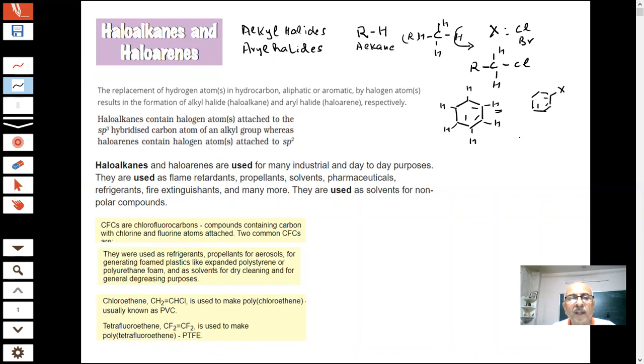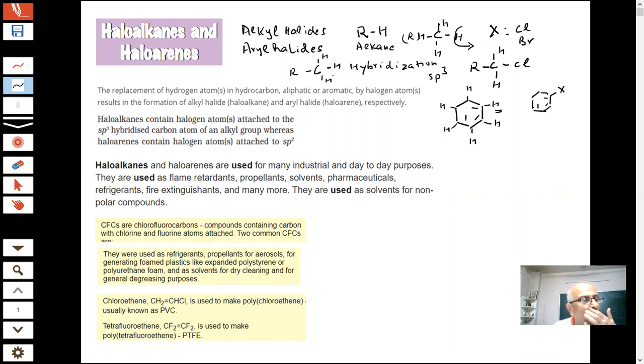An important piece of information is the hybridization. What is the hybridization in an alkane, students? If I write R, H, H, H, the hybridization here is sp3. As you can see, this carbon is sp3. Now if we replace one hydrogen by Cl, this carbon is still an sp3 hybridized atom.